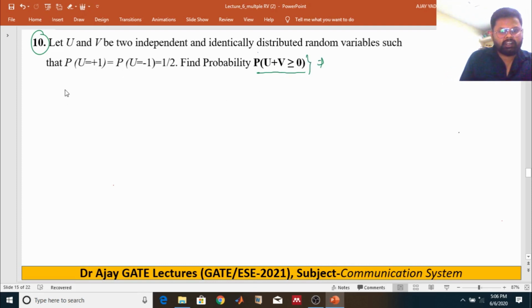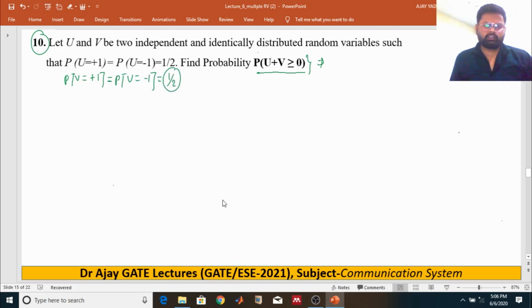Because U and V are identical, the probability of V equals plus 1 is equal to the probability of V equals minus 1, which is also half, because of the identical and independent distribution. Then find the probability that U plus V is greater than or equal to 0.